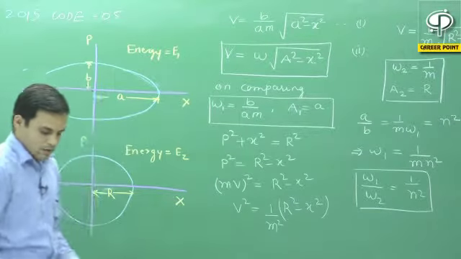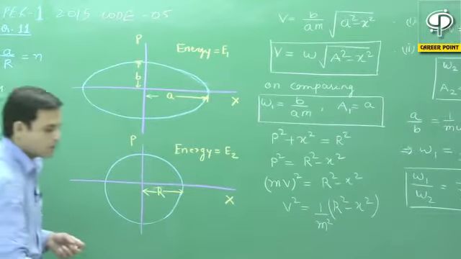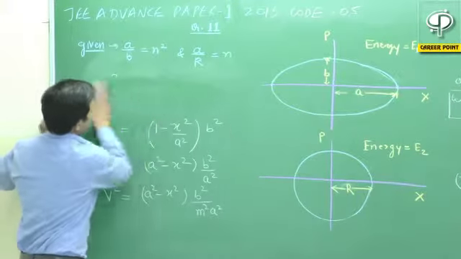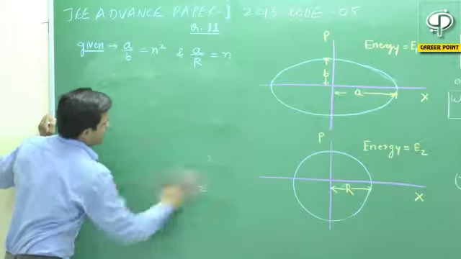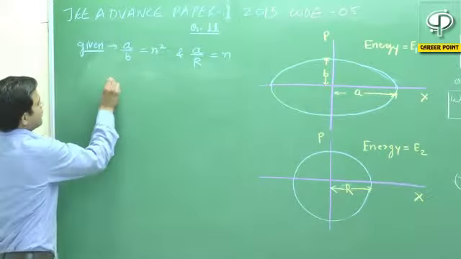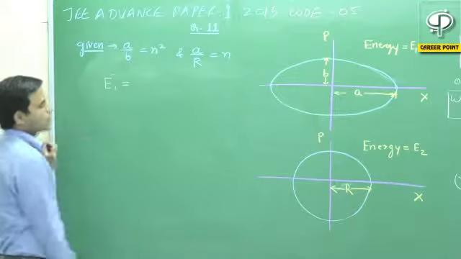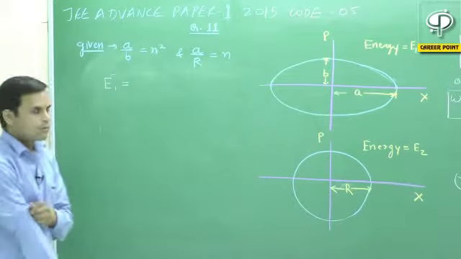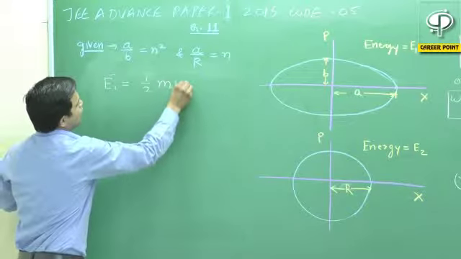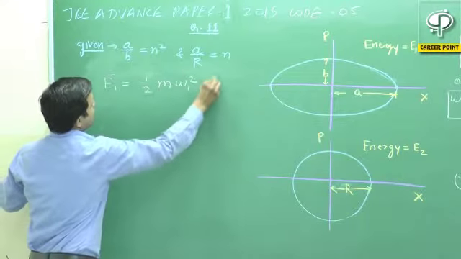Here we have to calculate the values of E1 and E2 also. So we will find out the values of E1 and E2. The value of E1, the total energy of a body executing SHM, is equal to half M omega 1 square A1 square.